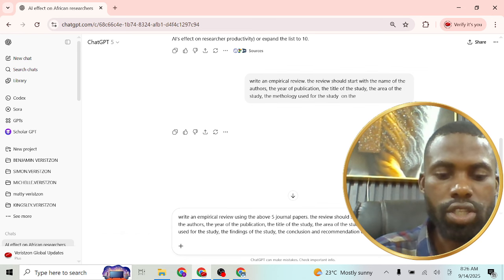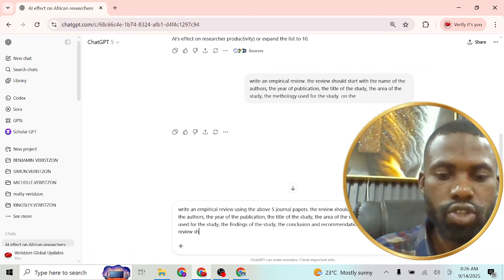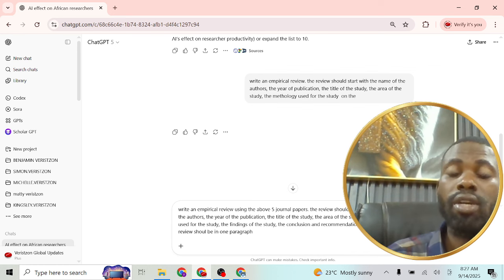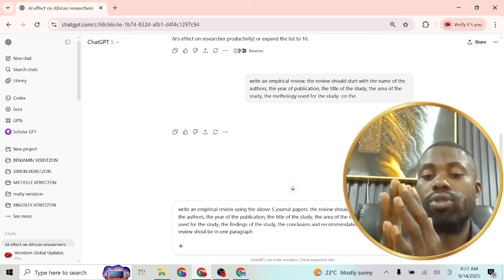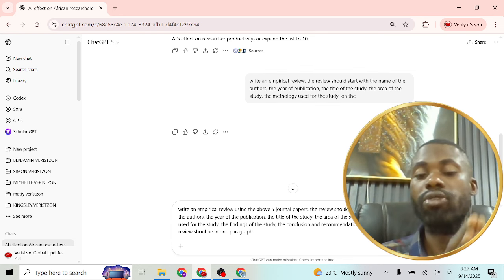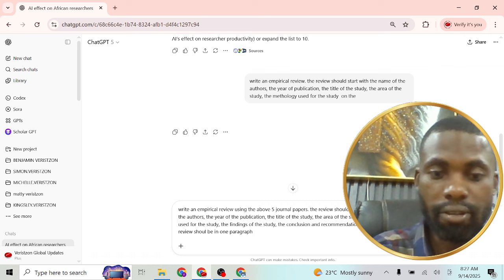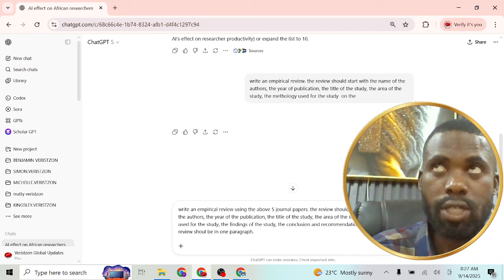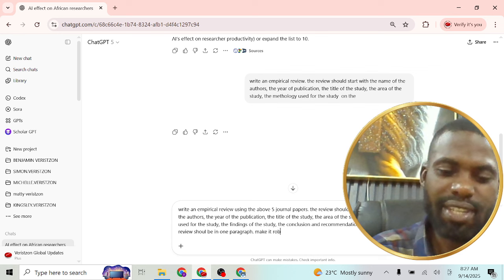Now, each review should be in one paragraph. Yes, that is the standard way to do empirical review. So there's no need of trying to combine two studies. Each empirical review should be in one paragraph. What else? Make it robust. Let me just add this one.